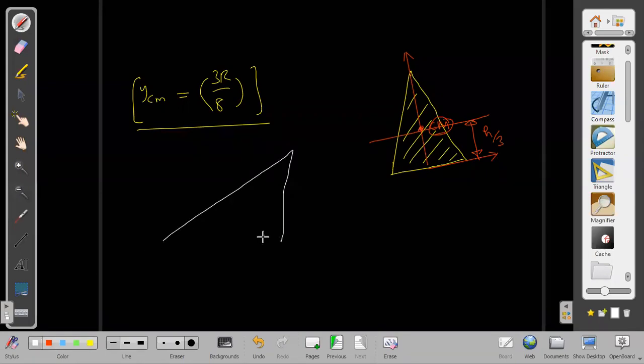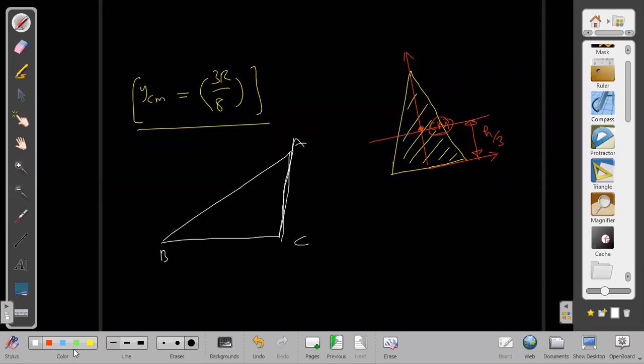If I have a non-isosceles triangle, a scalene triangle, which has no such symmetry involved, then how do we do it? A, B, C is here. Again, the key idea is how do we prove it first? That the center of mass will be lying where the medians meet. Prove it first. Prove it.